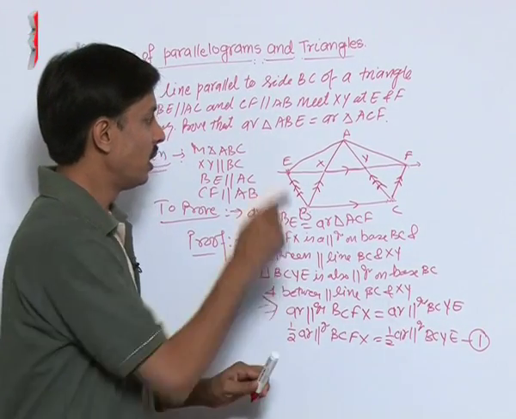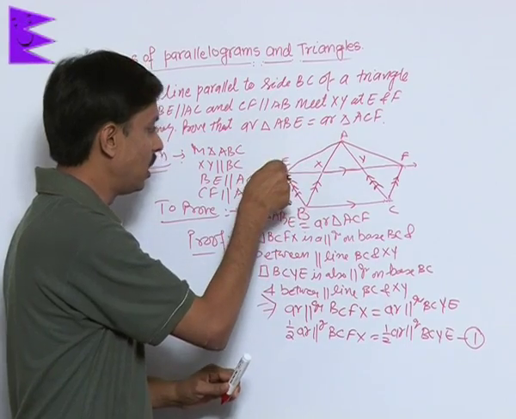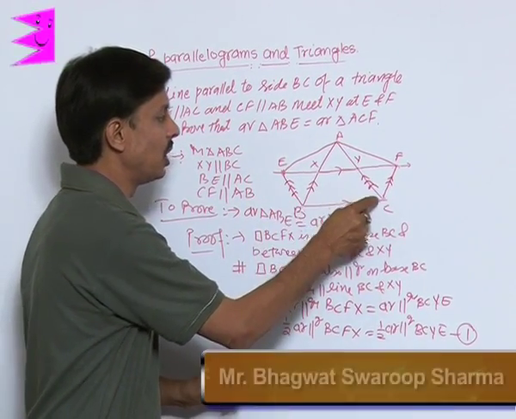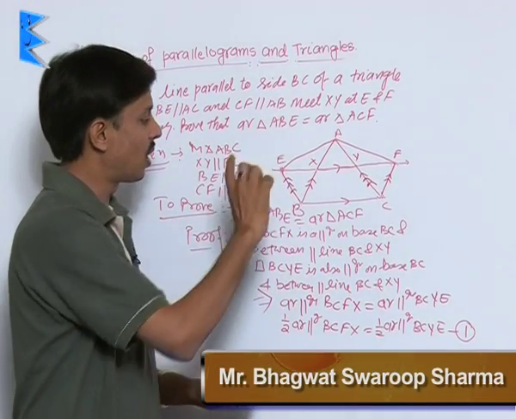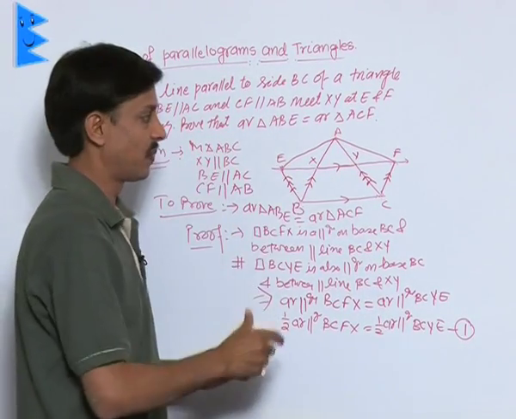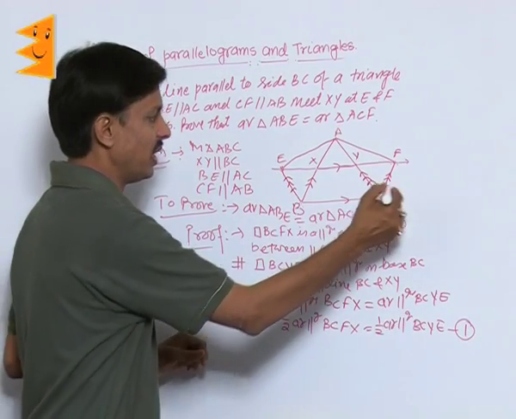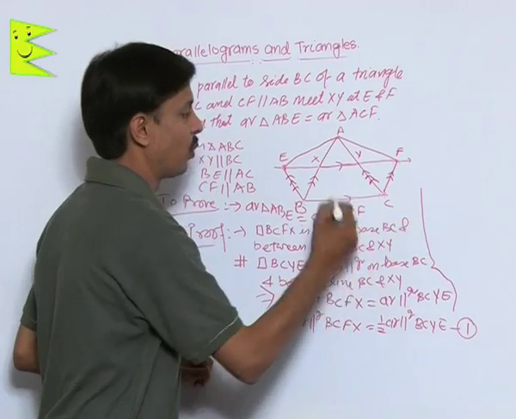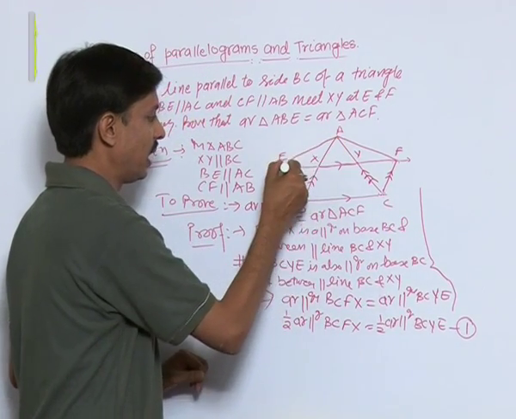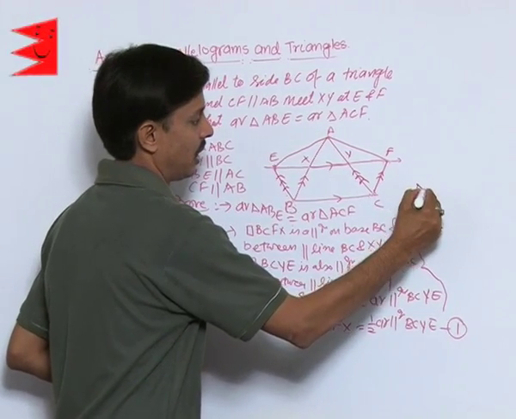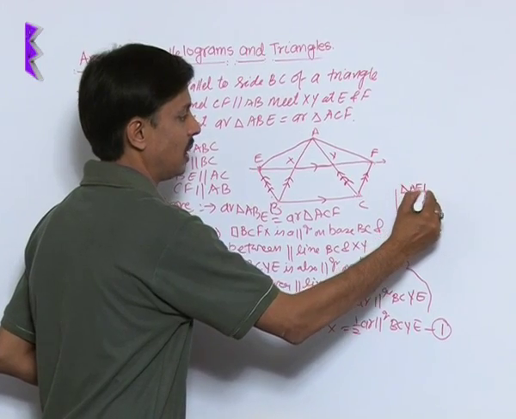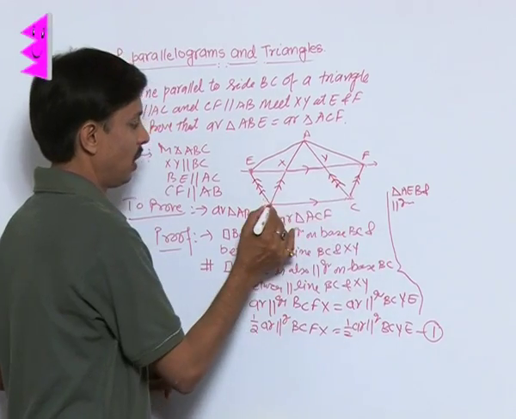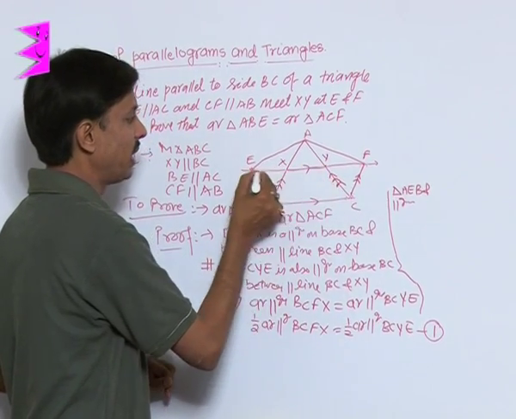Now you can see triangle AEB and parallelogram BCYE are on the same base BE. I am writing it. Here I can write, there are two important conclusions I am going to write. Triangle AEB and parallelogram BCYE.